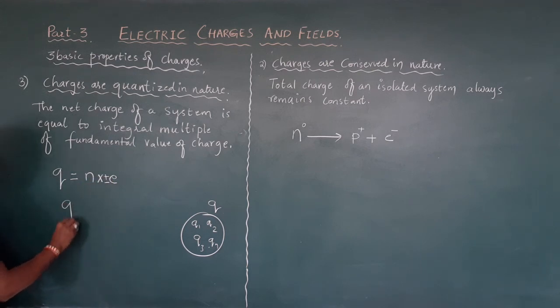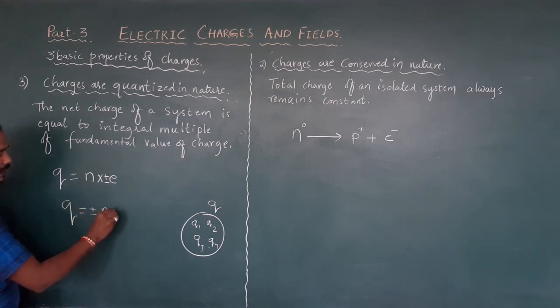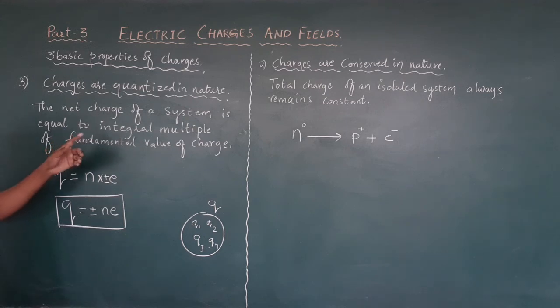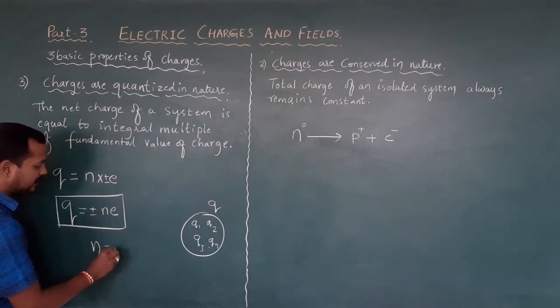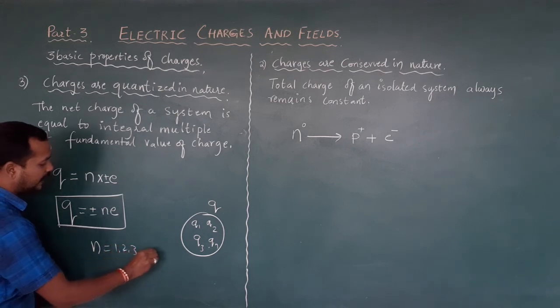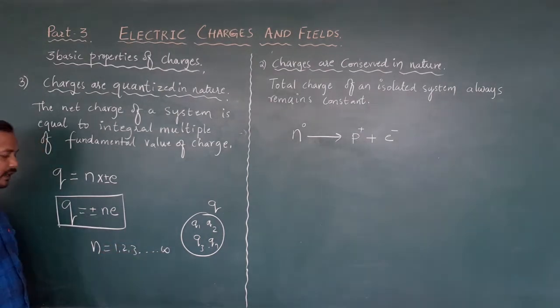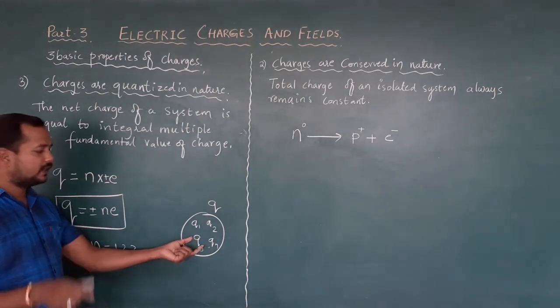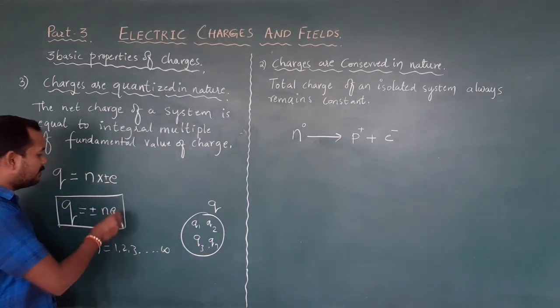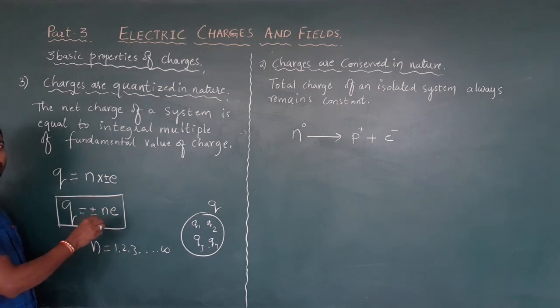The net charge of the system is equal to plus or minus n into e. This is the formula for charges being quantized in nature, where n is an integer 1, 2, 3 up to infinity. So if a system has 100 charges, each having a certain value, then it is 100 into that value. That fundamental value is either that of an electron or a proton.